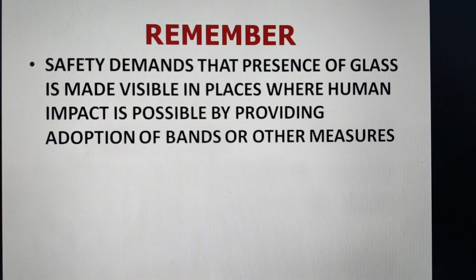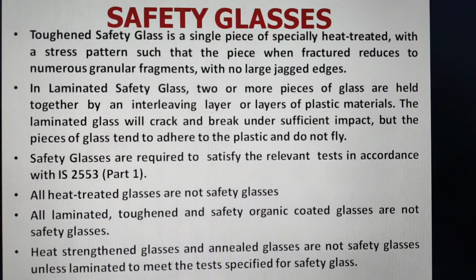Remember, safety demands that the presence of glass is made visible in places where human impact is possible by providing, say, bands or different arrangements which are given in the code. And if we talk about safety glasses, then toughened safety glass is available, laminated safety glasses are available, and safety glasses are required to satisfy the relevant tests as given in the code.